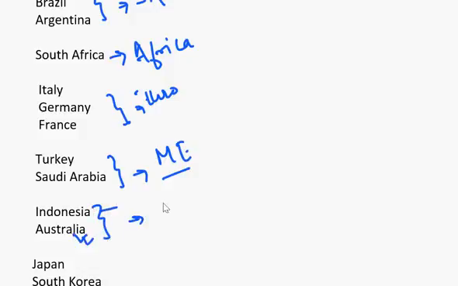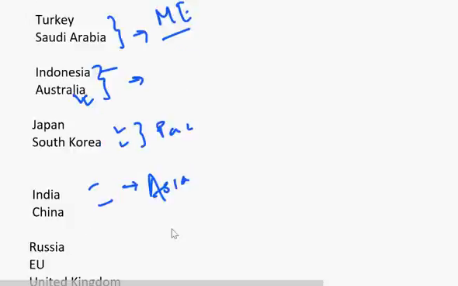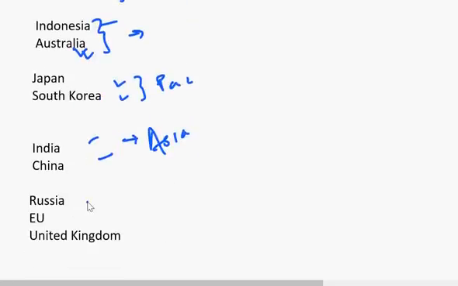Australia in itself is a continent country, Indonesia is an island country, but these are located side by side in the southernmost tip. Then Japan and South Korea in the Pacific, India and China in Asia, and Russia more